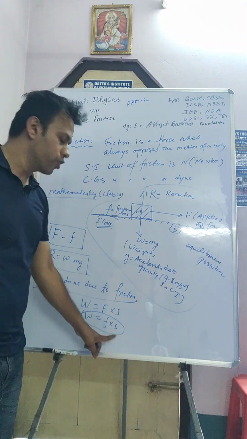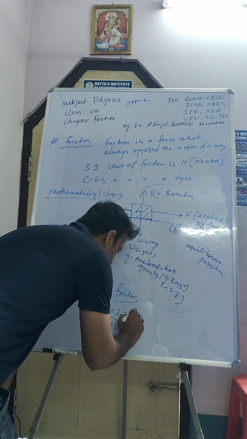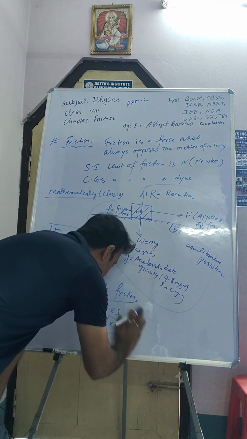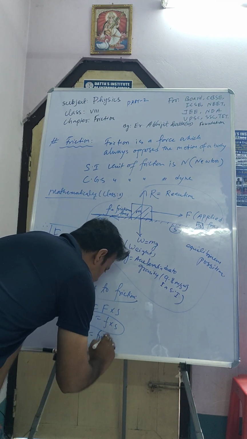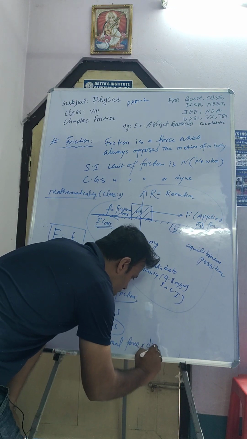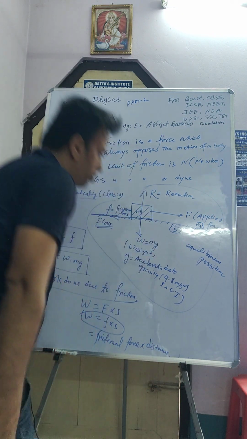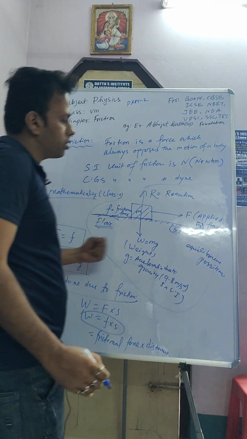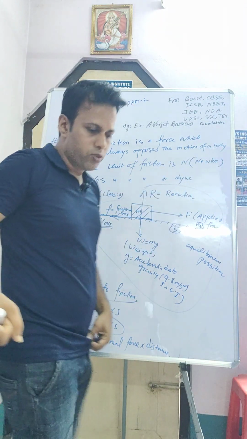So work done is equal to force into distance, that is, frictional force into distance.